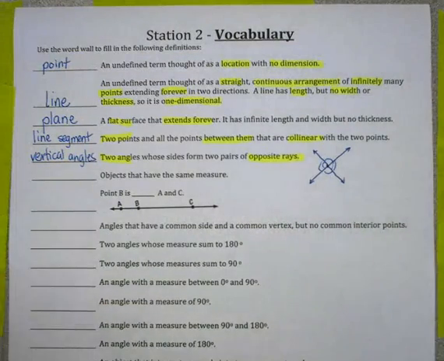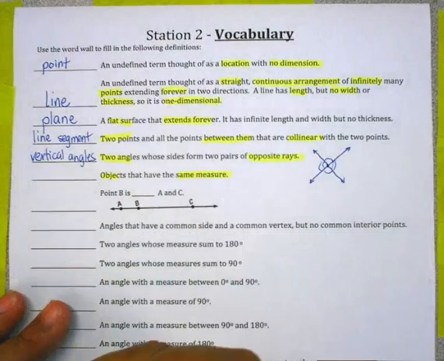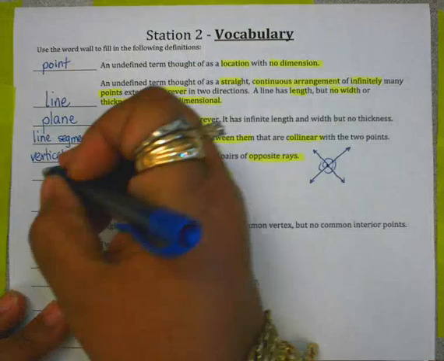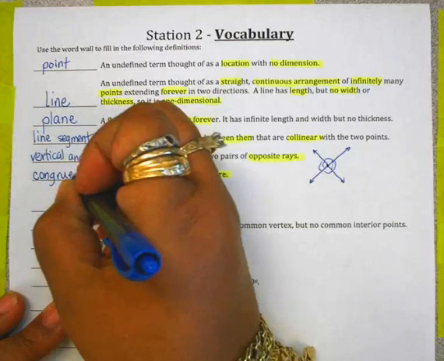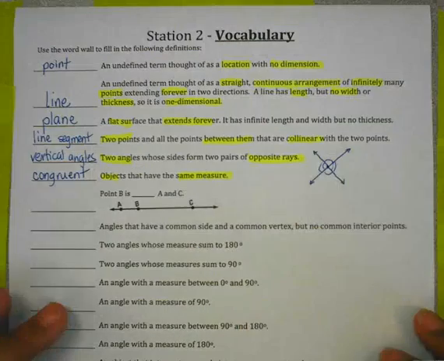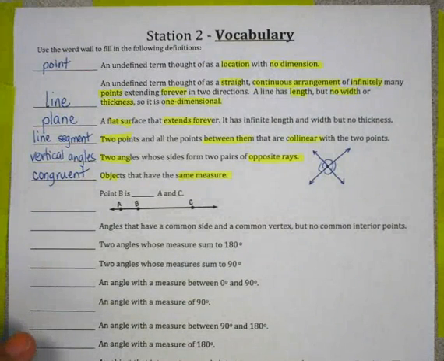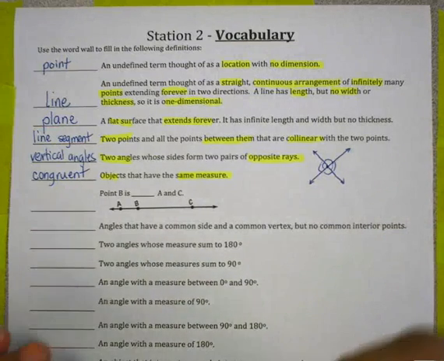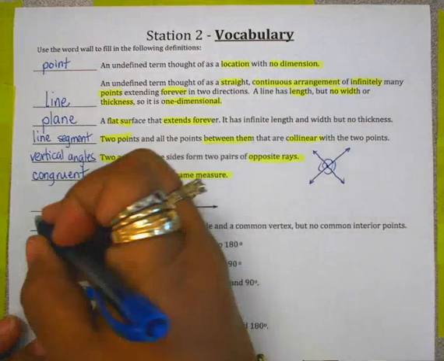When we're asked what are objects that have the same measure, since we know they're objects, objects are congruent. The same measures makes them equal. Measures are equal, shapes are congruent. Now if you look at this diagram, they're asking about point B. Point B in relationship to A and C is between.